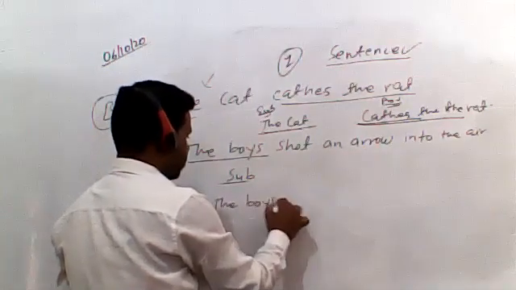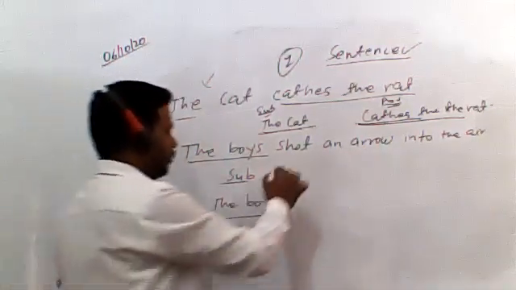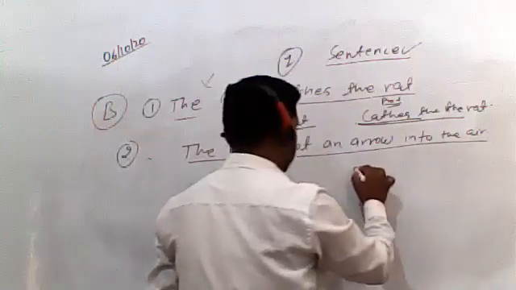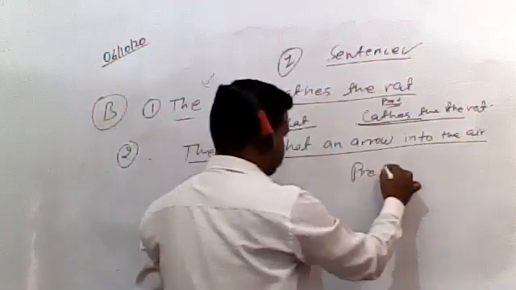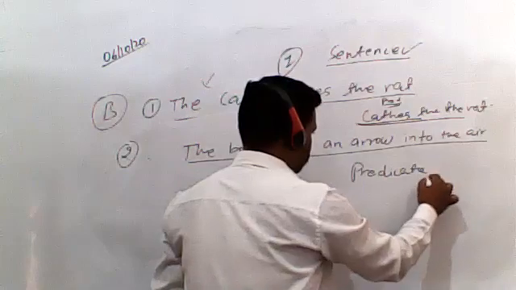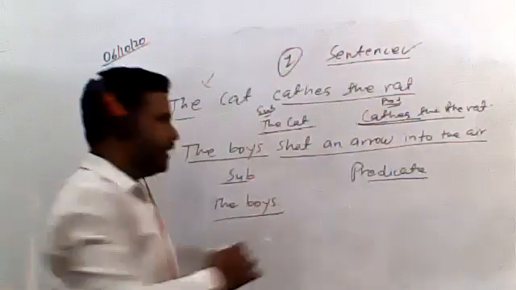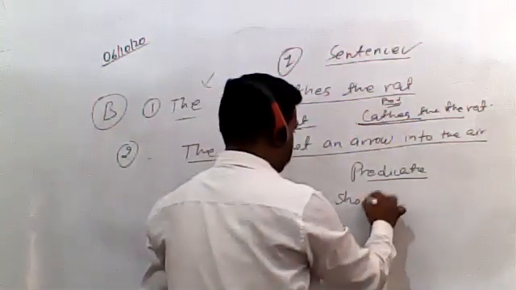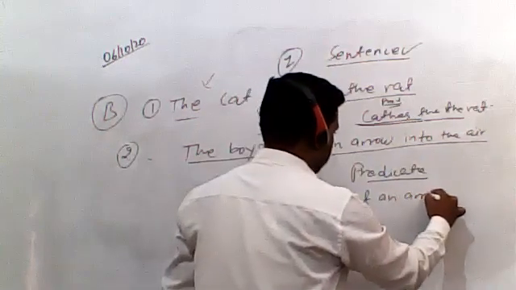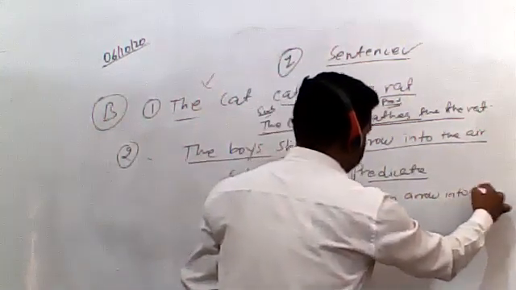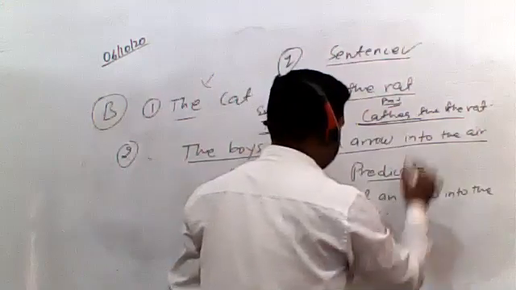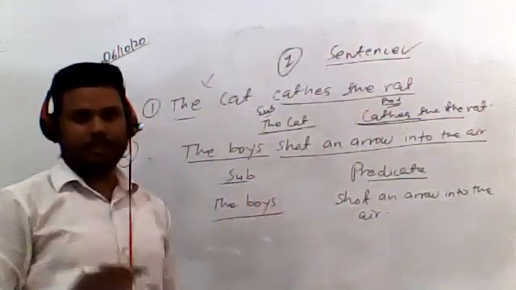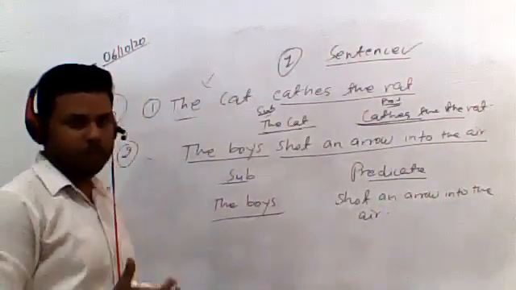This is the subject. And what would be the object? Shot an arrow. Beg your pardon, predicate. So in the column of predicate, we will write shot an arrow into the air. So it's simple, students. If you are able to identify the subject and predicate, you can easily do this exercise.